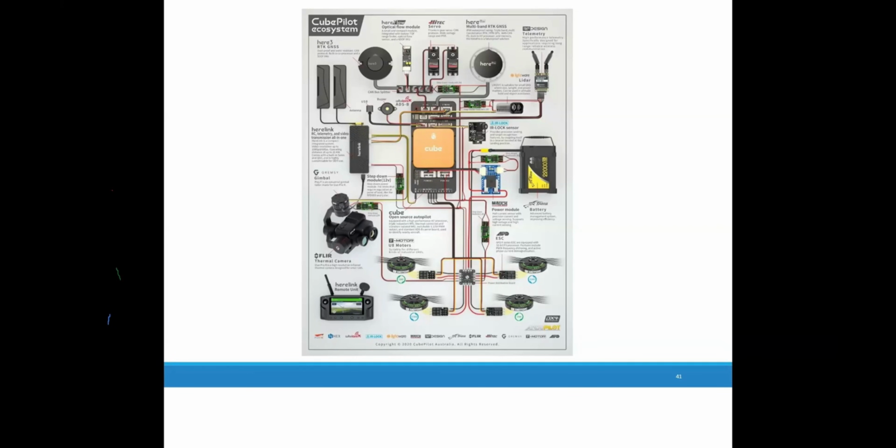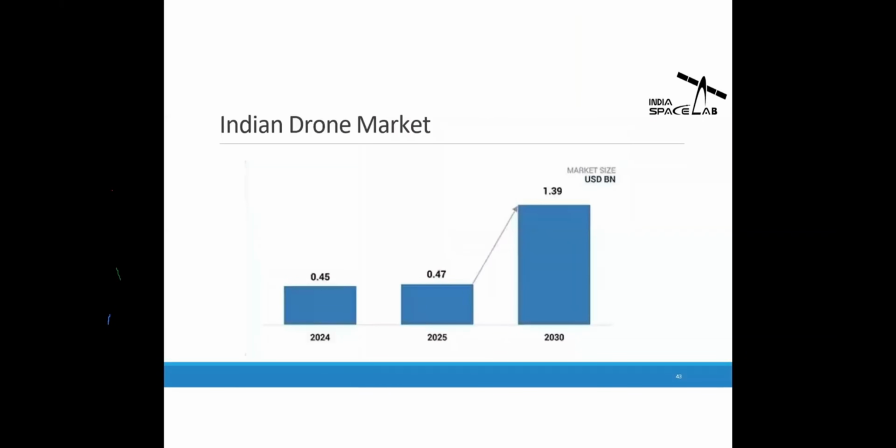So now let's do some research about the Indian drone market. This is section 5 of our topic. Over the years, we have seen, in war situations like the India-Pakistan conflict, the Russia-Ukraine war, and Operation Sindoor, how drones are utilized to destroy the enemy. In the late years like 2024, the drone market was about 0.45 billion dollars.